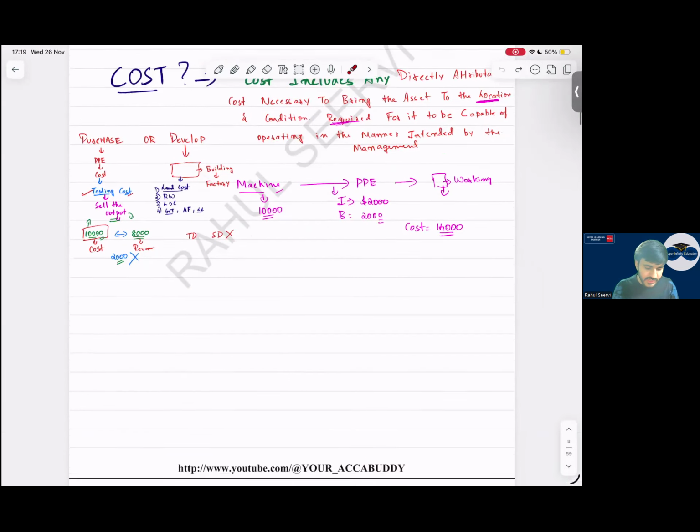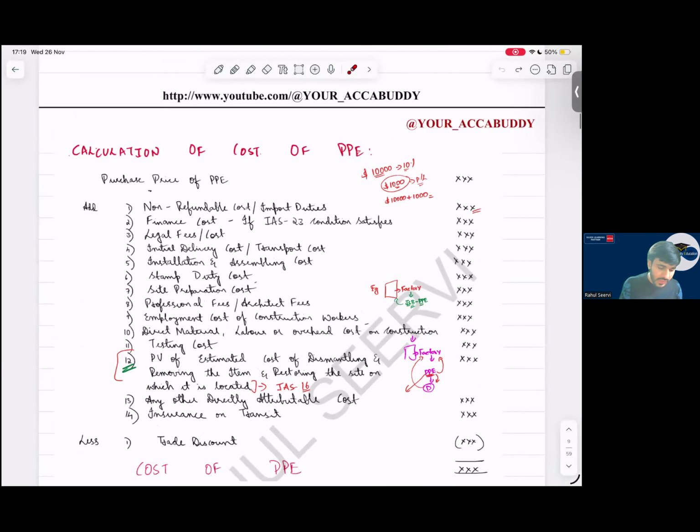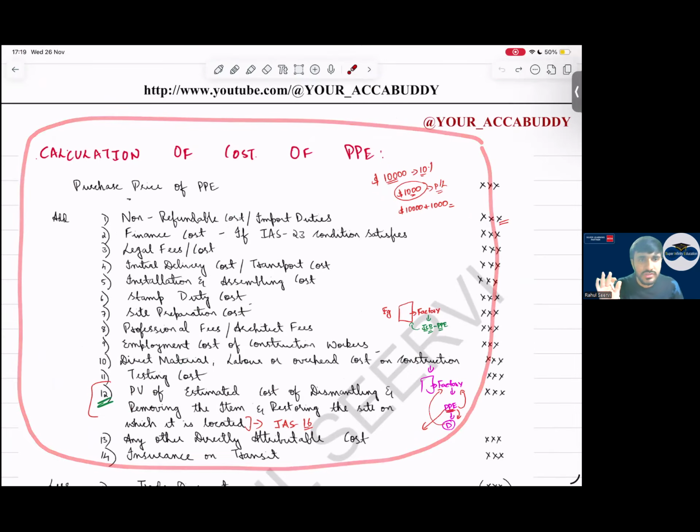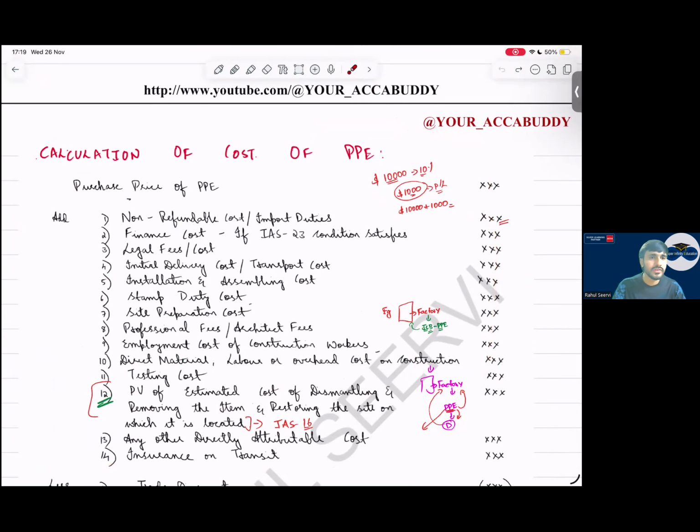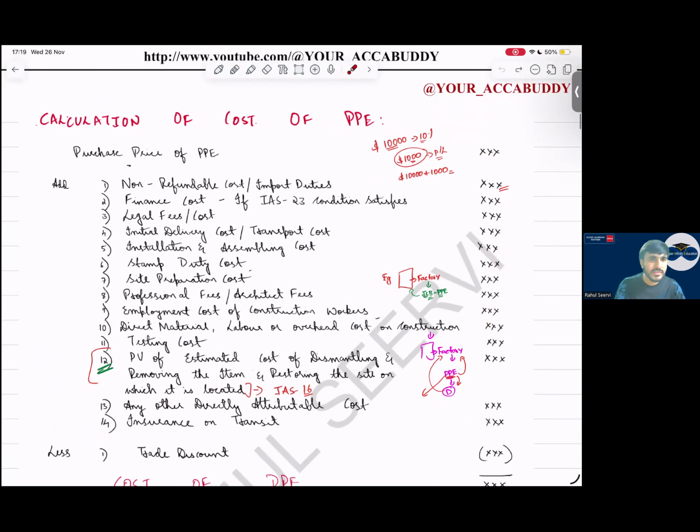Now see, initially we record the asset at what, sir? Initially we record the asset at cost. Now what all will cost include? The cost will include purchase price, non-refundable import duties, non-refundable cost, finance cost if IAS 23 criteria are being met, legal cost, delivery cost, installation cost, site preparation, professional fees, employment cost, direct material, labor, overhead if we are constructing any PP.